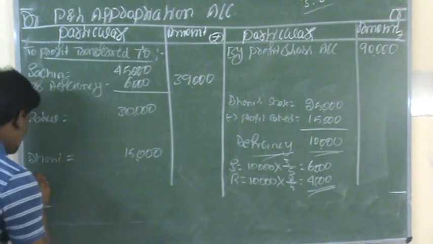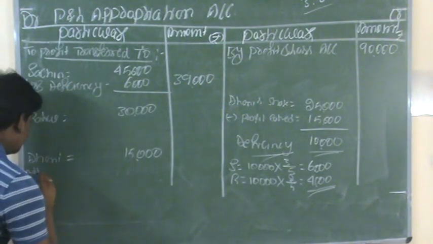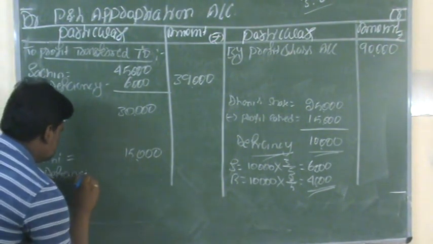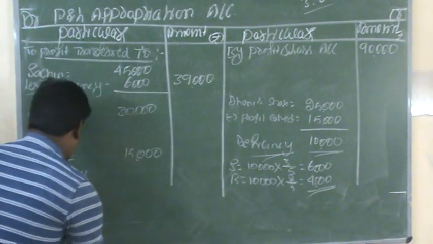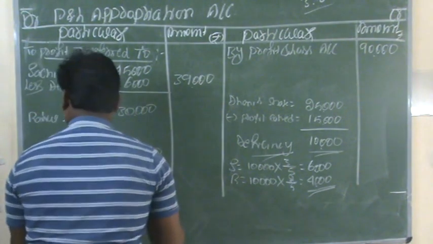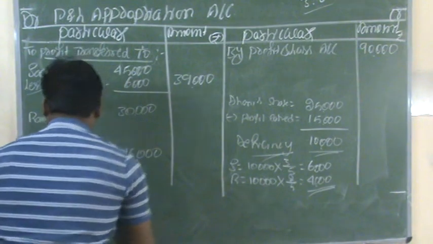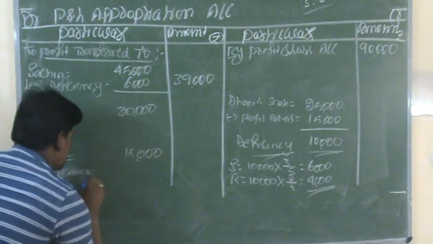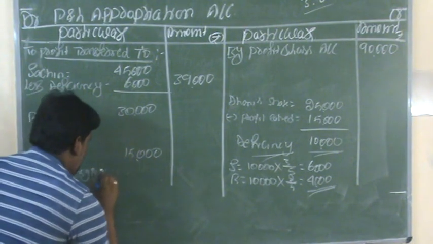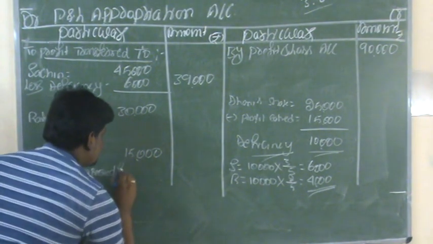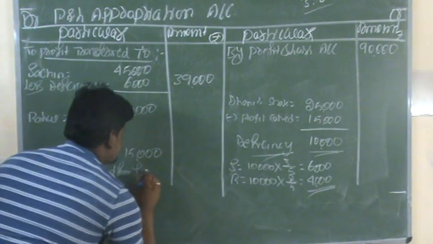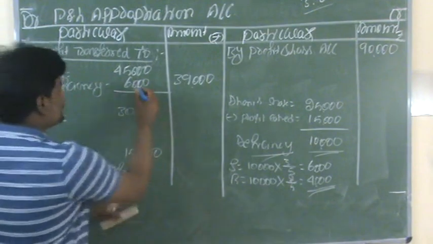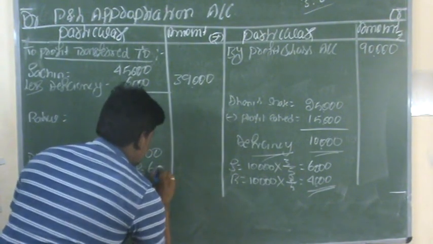So Dhoni is the new partner, right? Add deficiency received from Sachin, rupees 6,000.